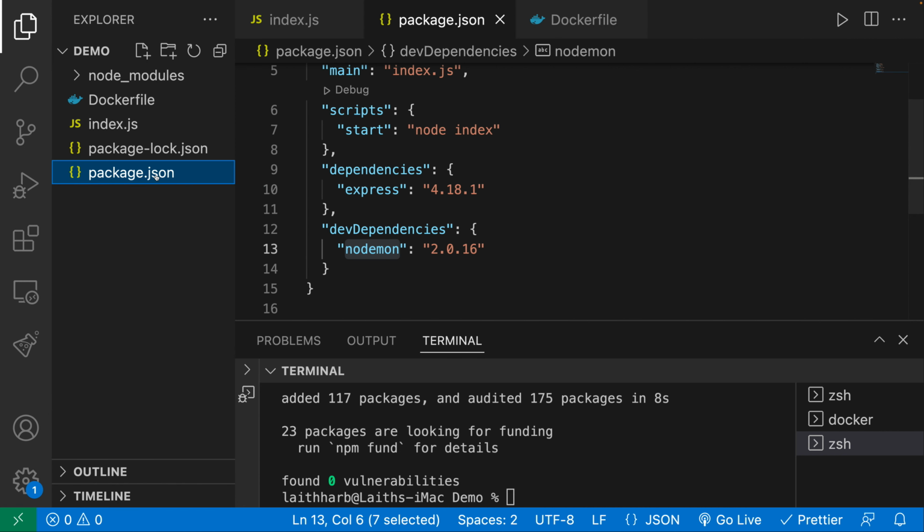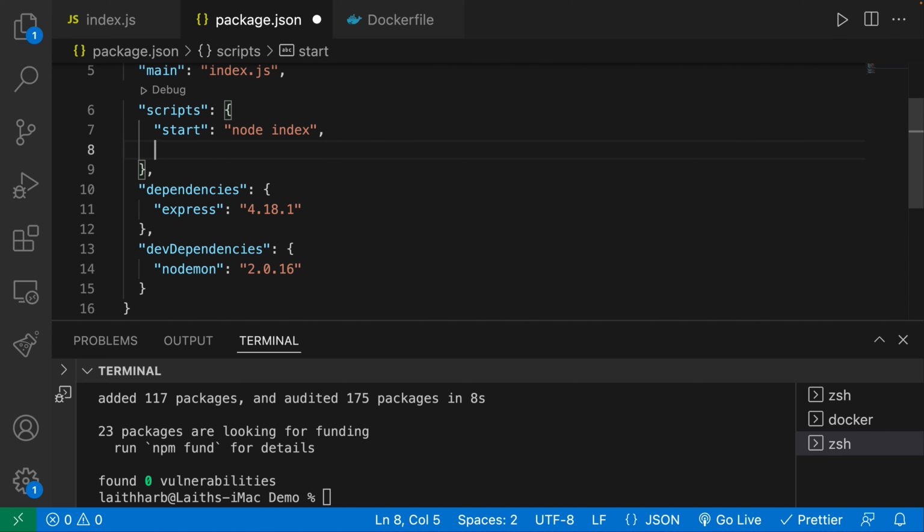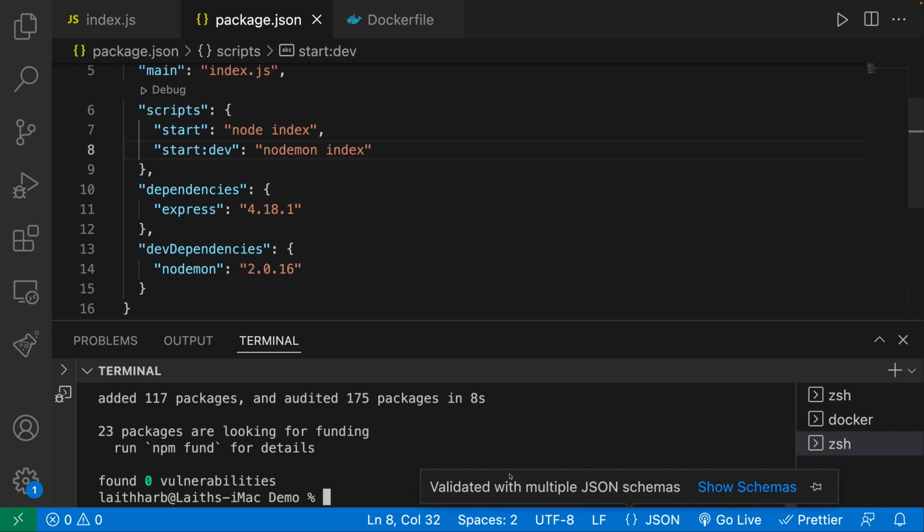Now, still inside of our package.json, I'm going to add a new script, and I'm going to say we want to start this in dev. So start:dev. I'm going to say nodemon index, like so. Okay, so that is pretty much all we want to do.